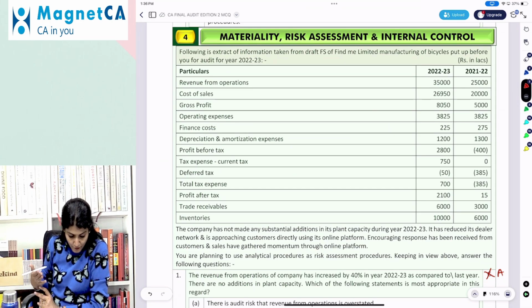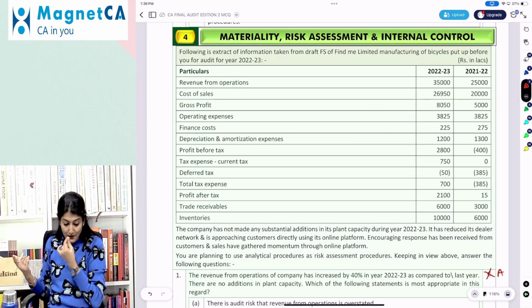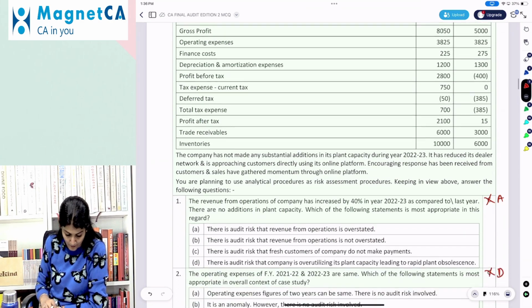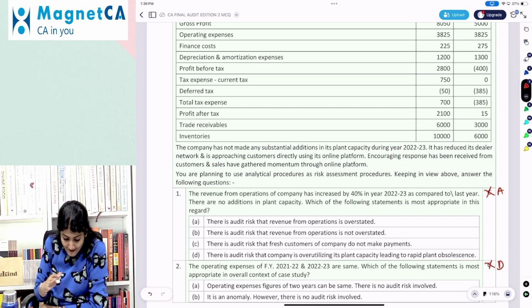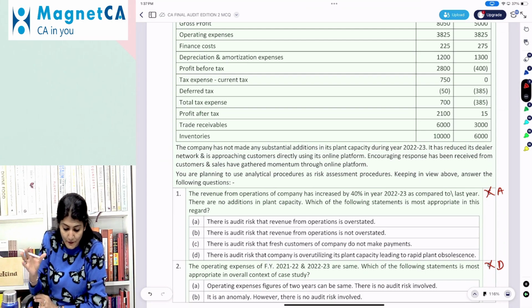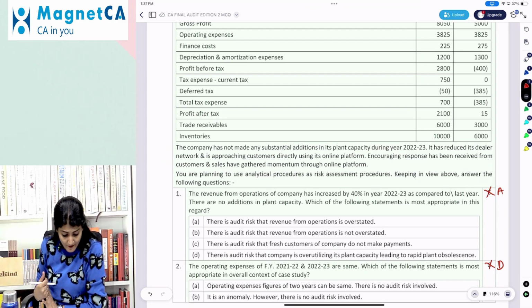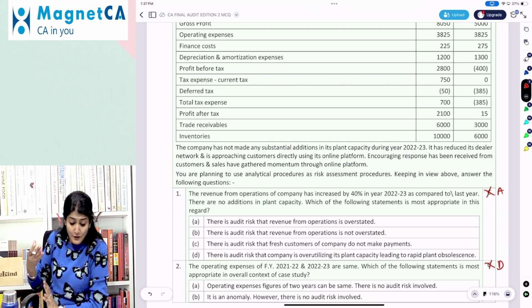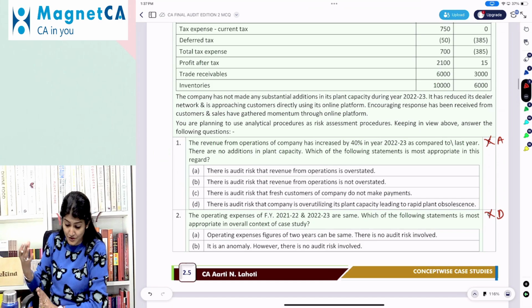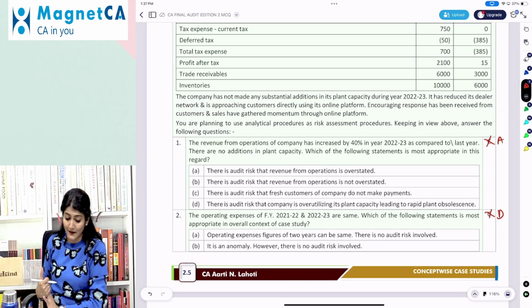Revenue, cost of sales, gross profit, operating expenses, finance cost, depreciation, amortization, PBT, tax expense, deferred tax, total tax expense, tax receivable, and the inventory. The company has not made any substantial addition to its plant capacity during the year. It has reduced its dealer network and is approaching customers directly using the online platform. Encouraging response has been received from customers and sales have gathered momentum through the online platform. You are planning to use analytical procedure as the risk assessment procedure. Keeping in view the above, answer the following questions.